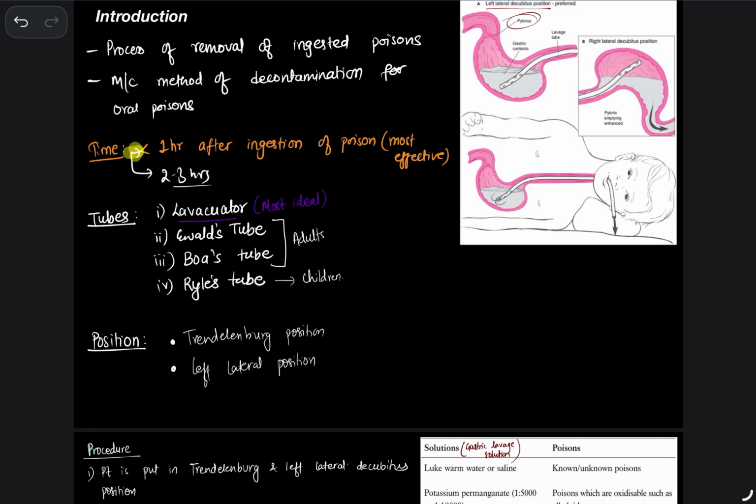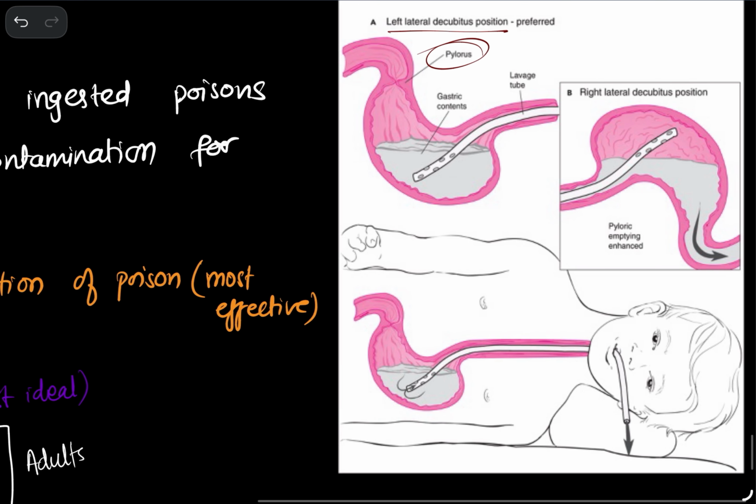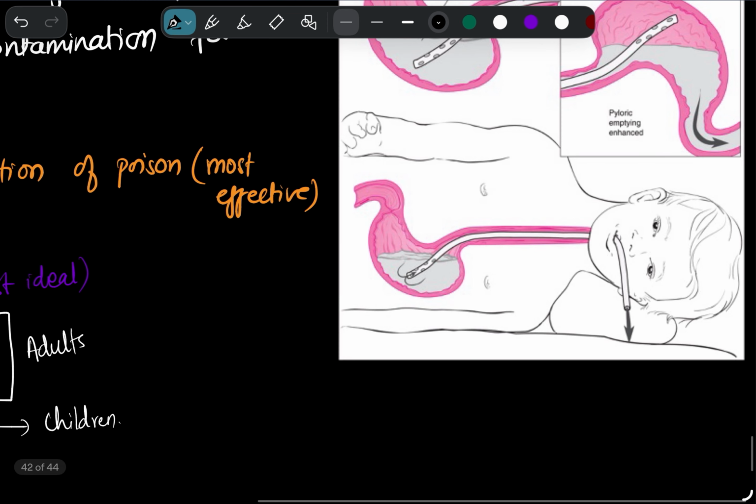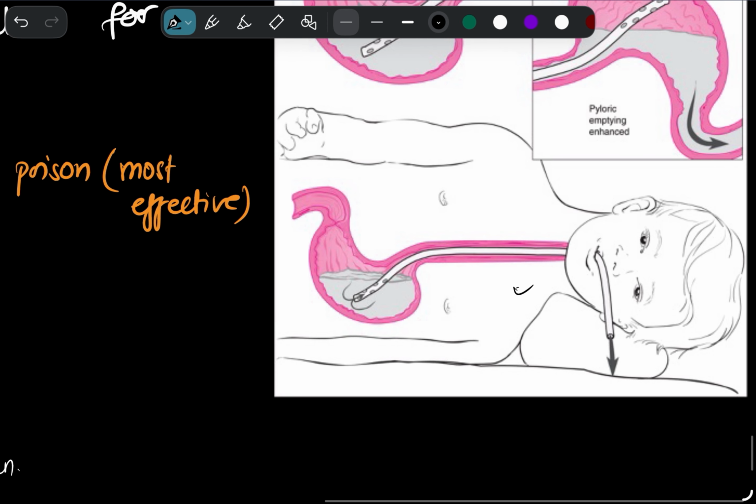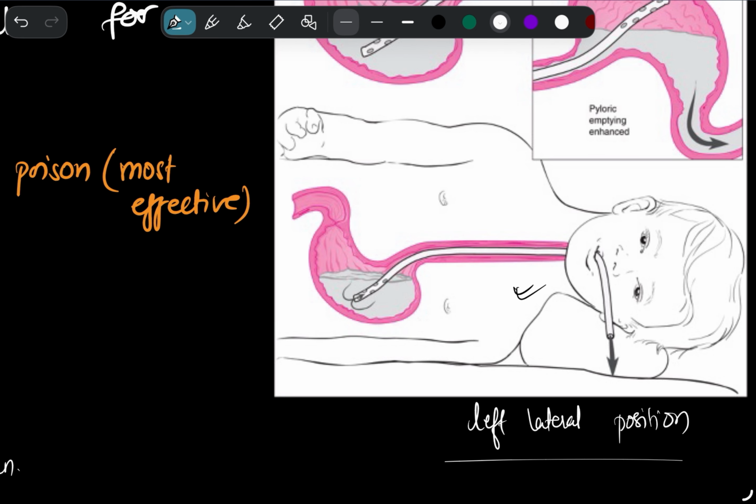Now the very important thing is, in which position do we do gastric lavage? Remember that gastric lavage is done in this position, and this position is known as left lateral position. This is known as left lateral position. Now I'll explain to you why it is done in left lateral position.